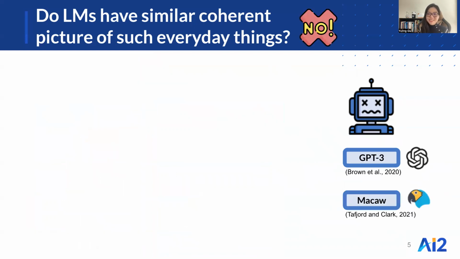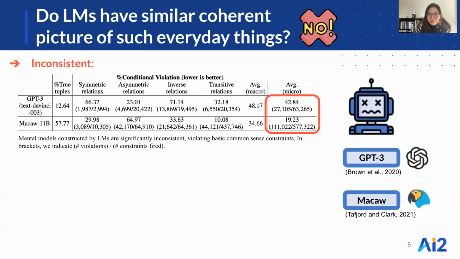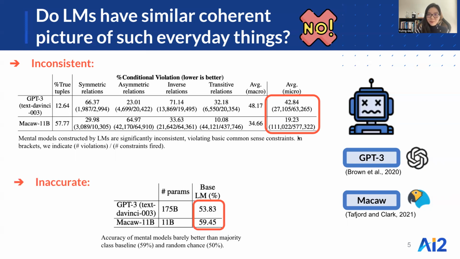We experimented with state-of-the-art language models like GPT-3 and Macaw. Our results show that mental models derived using these language models' predictions are significantly inconsistent, with 19% to 43% conditional violation. And compared to gold mental models in our Pericon dataset, the language model's predictions are only 54 to 59% accurate. This is actually barely better than the majority class baseline at 59% and random chance at 50%.